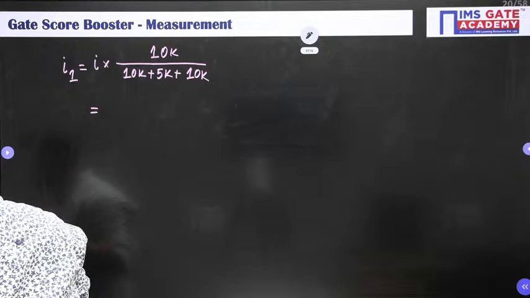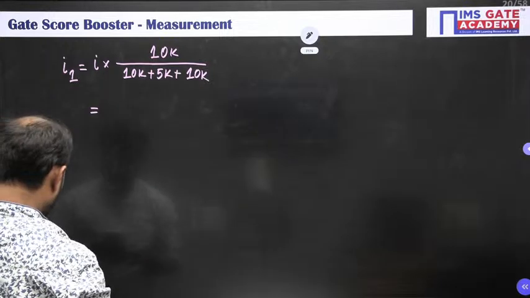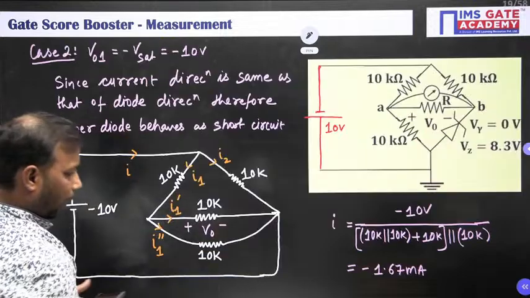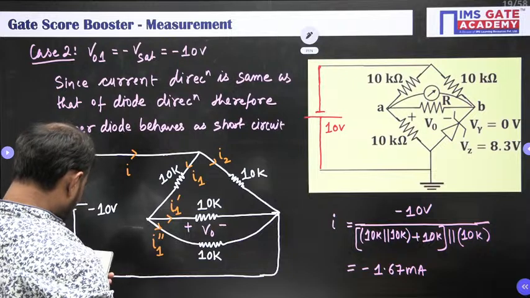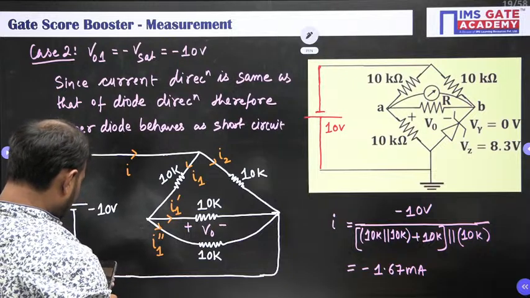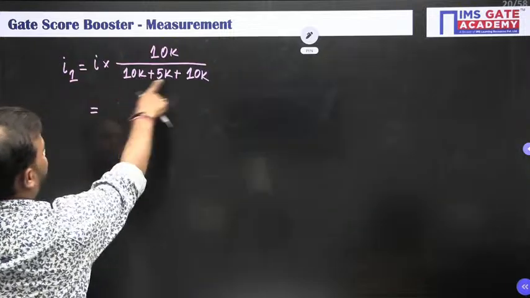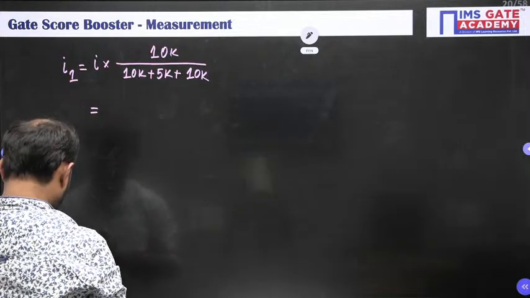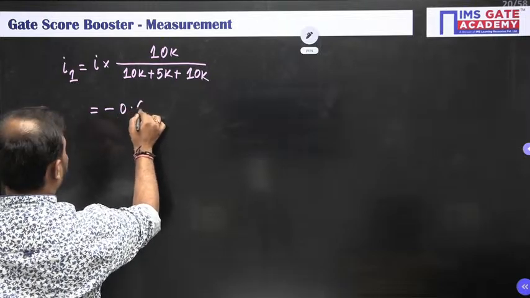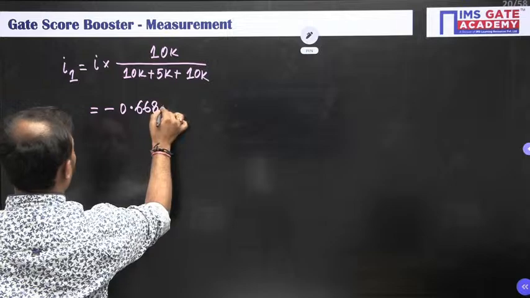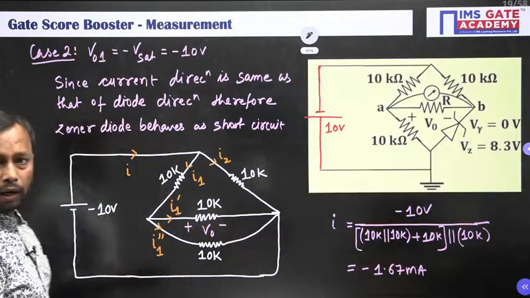If you are having the I1 value, please do let me know. I'm not having it. Okay, let me calculate. I had got minus 1.67. Just a second. Minus 1.67 into 10 divided by 25, I guess. 10 plus 10, 20 plus 5, 25. So I'm getting this as minus 0.668 milliampere. Done. So we have got the I1 value.